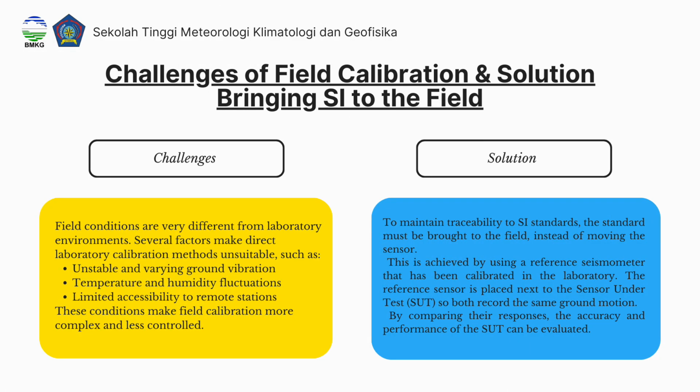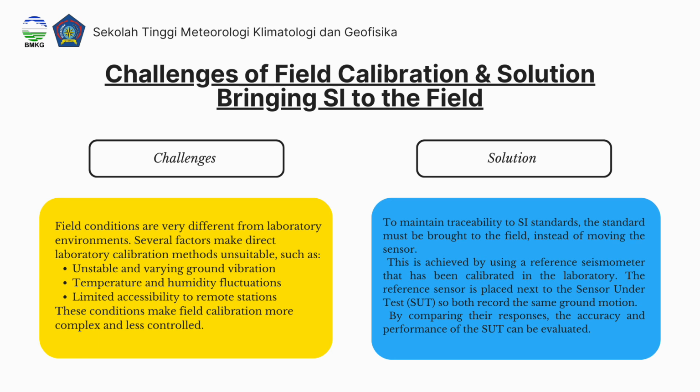Challenge of field calibration and solution: bringing SI to the field. Challenge: field conditions are very different from laboratory environments. Several factors make direct laboratory calibration methods unsuitable, such as unstable and varying ground vibration, temperature and humidity fluctuations, and limited accessibility to remote stations. These conditions make field calibration more complex and less controlled.